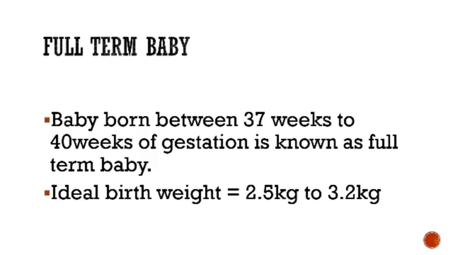The baby born between 37 weeks of gestation to 40 weeks of gestation is known as full term baby, and here the ideal birth weight of the baby in full term is 2.5 kg to 3.2 kg, and the head circumference of the full term baby ideal range is 33 to 35 centimeters, and chest circumference will be 30 to 33 centimeters, and length, nothing but crown heel length, will be 50 centimeters, and heart rate ideal range of baby is 100 to 120 per minute, and respiration rate is 40 to 60 per minute,